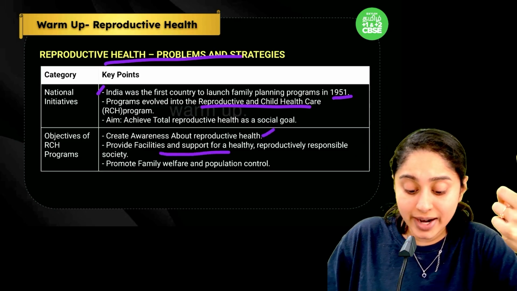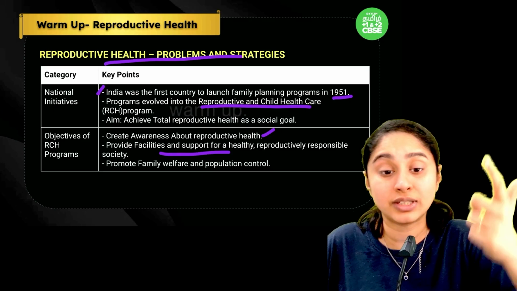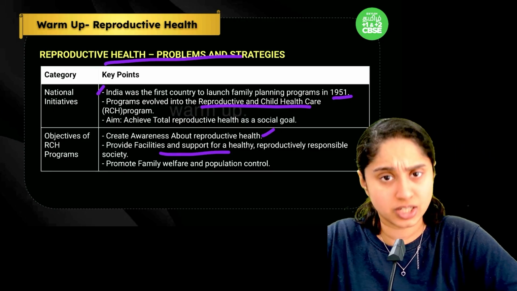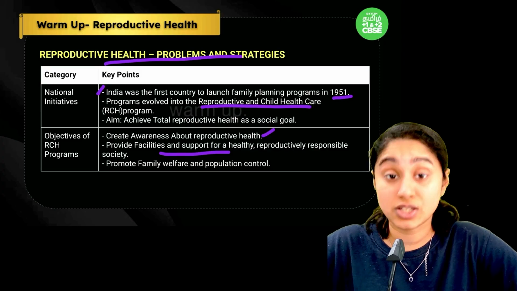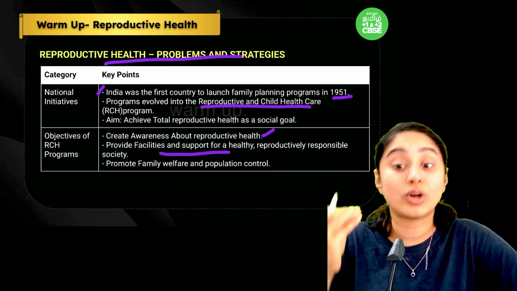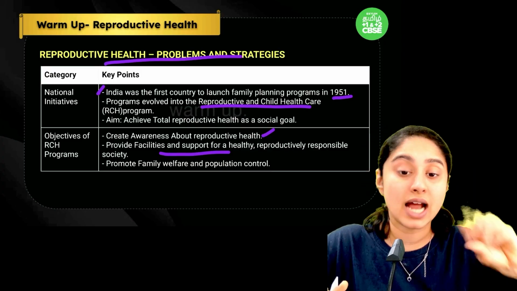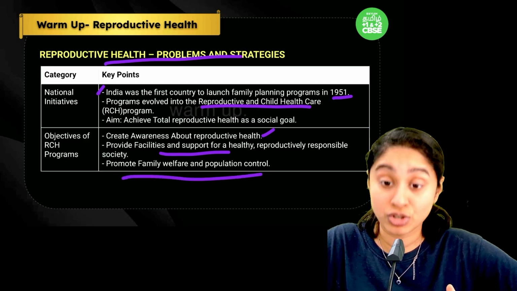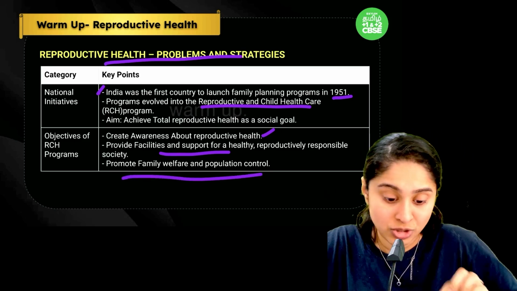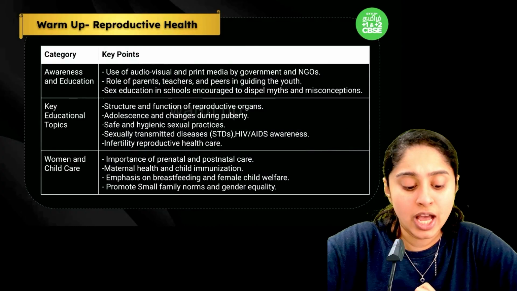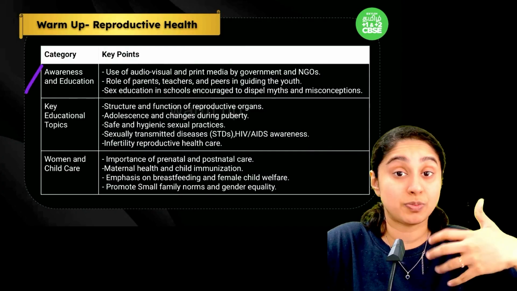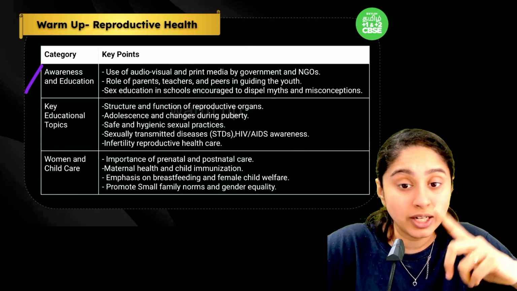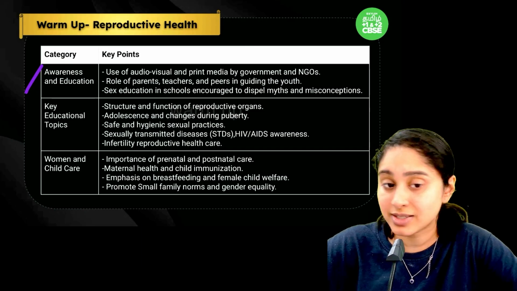Then it provides all the facilities, support and everything needed for the society, for example medical support and infrastructure support. There are so many towns and villages that don't have hospitals, so for them, everything this RCH is taking care of. Also family welfare and population control is one of the major departments of the RCH program. When it comes to awareness, they've spread a lot of awareness through audiovisual media, through print media, and through a lot of awareness campaigns.